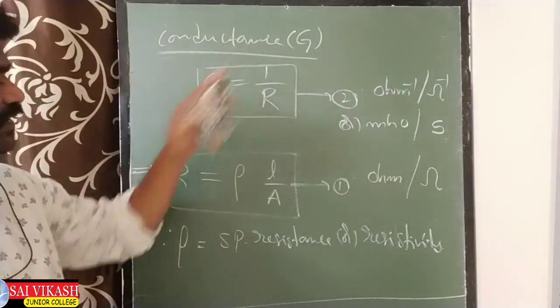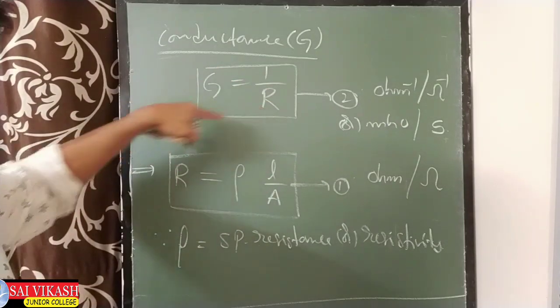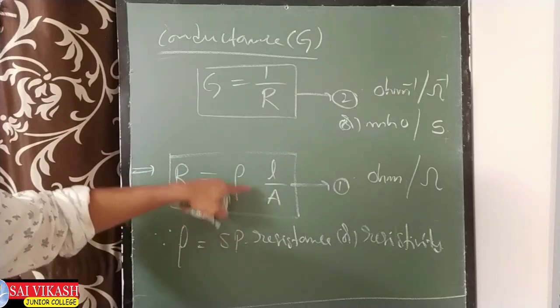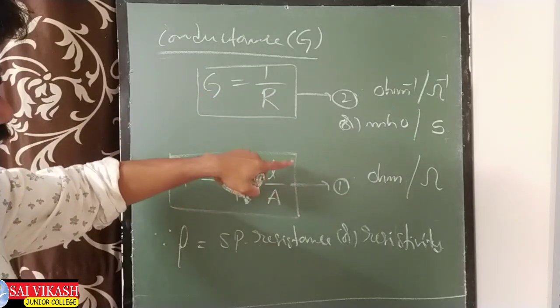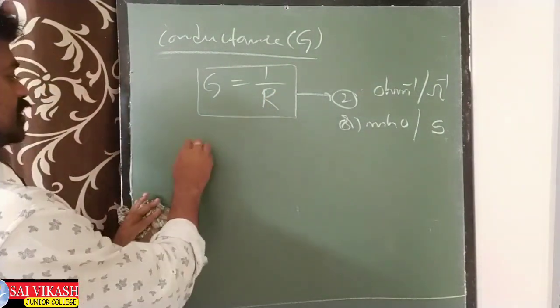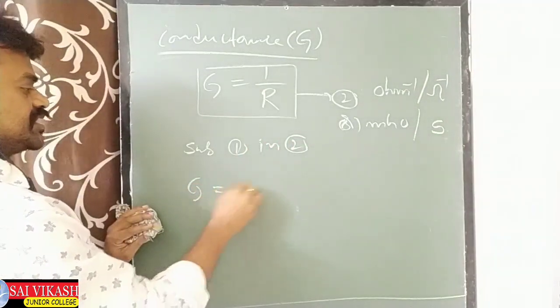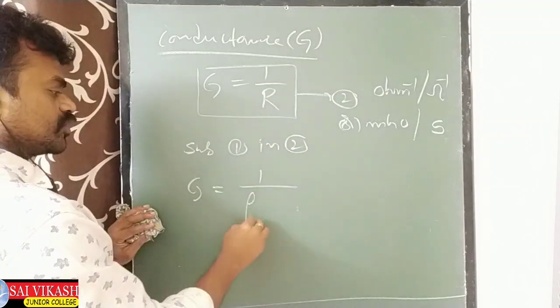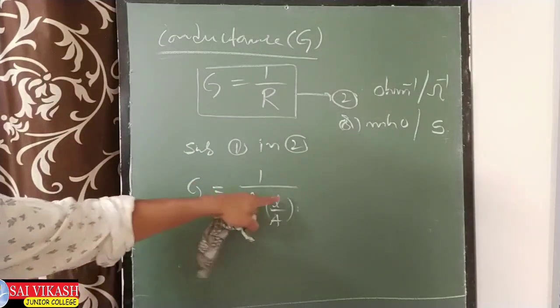So that is conductance. Next, I am substituting the R value. Substituting equation 1 into equation 2, see what we are getting. G equals 1 by R, and R means rho into L by A. So G equals 1 by rho into L by A.